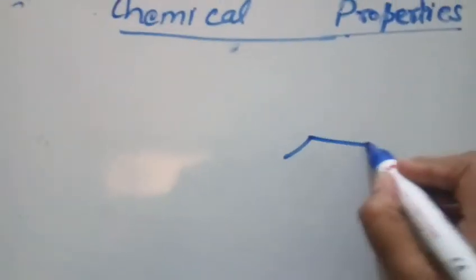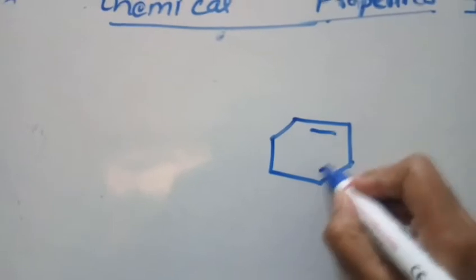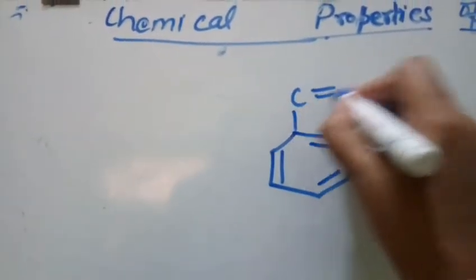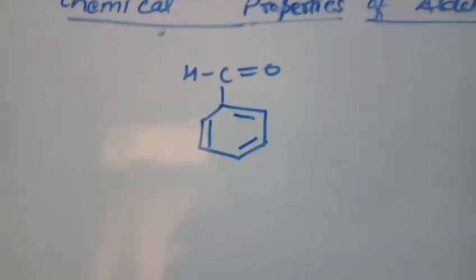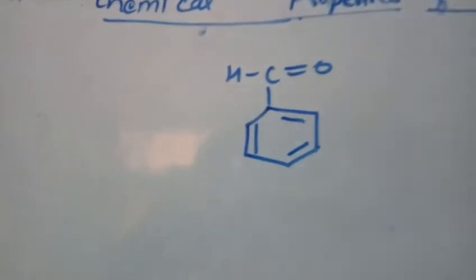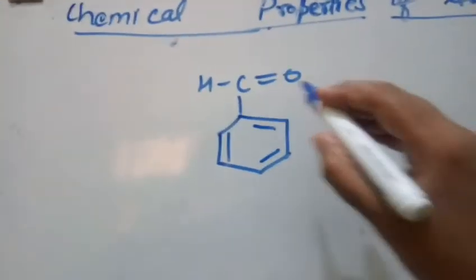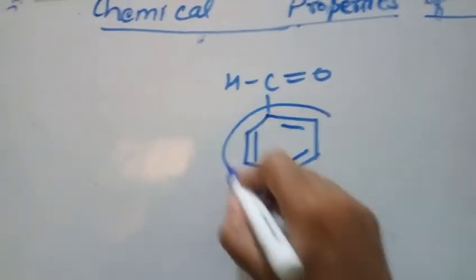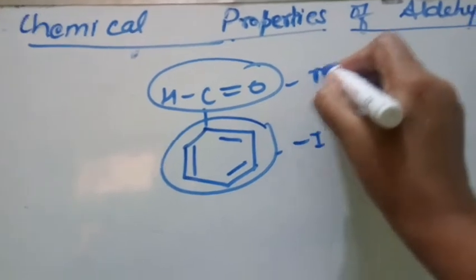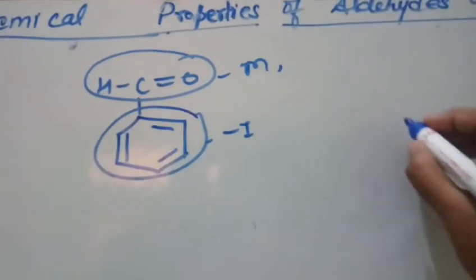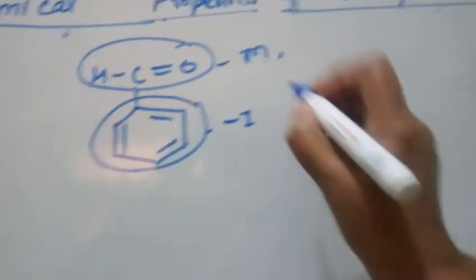See here, in benzaldehyde, though this benzene ring is electron withdrawing, right, this carbonyl group is also electron withdrawing. It shows minus M effect. This shows minus I effect, but this shows minus M effect. And due to this minus M effect, what happens? Let us draw the resonating structure.